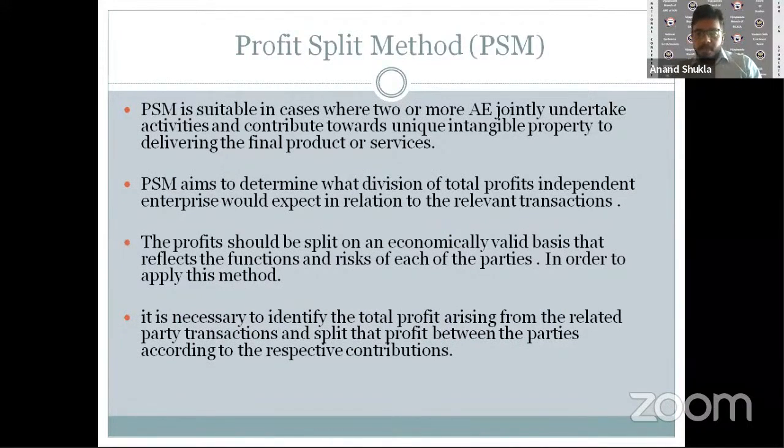And the last among the methods that we have on offer is the profit split method. Now, in this method, there are different associated enterprises which come together to contribute, maybe in terms of a cost sharing arrangement or giving in their intangible assets. And the profit which is derived from the undertaking which these parties are doing is segregated. Now, the problem with this method is the availability of data. One can structure or make documents in such a manner that the jurisdiction which has the least amount of tax gets the maximum profit. So at times the revenue authorities don't accept this transaction.